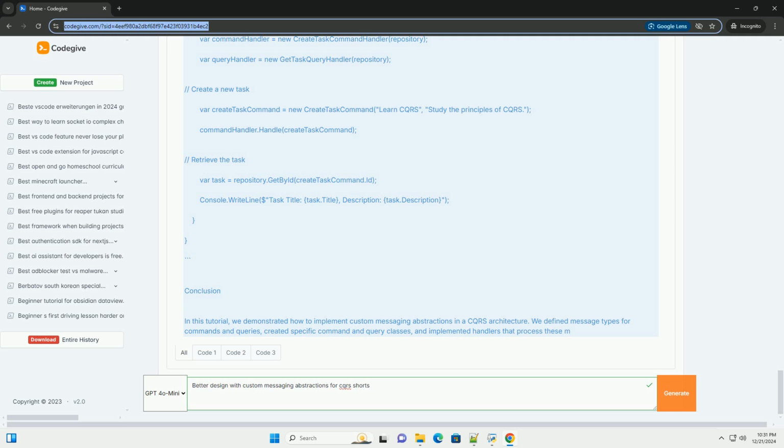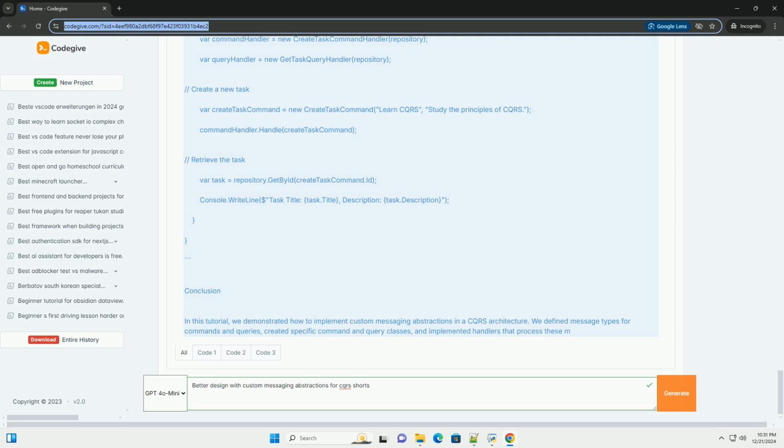// Create a new task. var createTaskCommand = new CreateTaskCommand("Learn CQRS", "Study the principles of CQRS"); commandHandler.Handle(createTaskCommand); // Retrieve the task. var task = repository.GetById(createTaskCommand.Id); Console.WriteLine($"Task Title: {task.Title}, Description: {task.Description}");